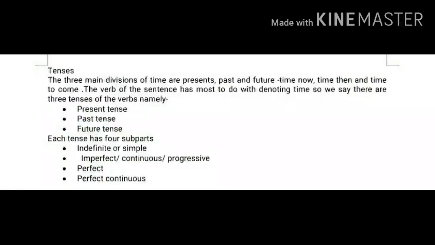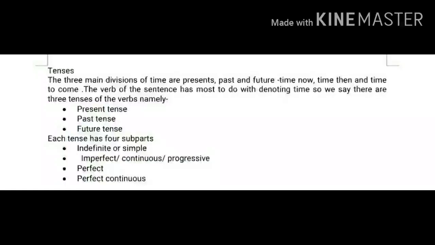So now, as you can see on the screen, the three main divisions of time are the present, past and the future. That is, the time now, time then and time to come. The verb of the sentence has most to do with denoting time. So we say there are three tenses of verb, namely present tense, past and future tense.